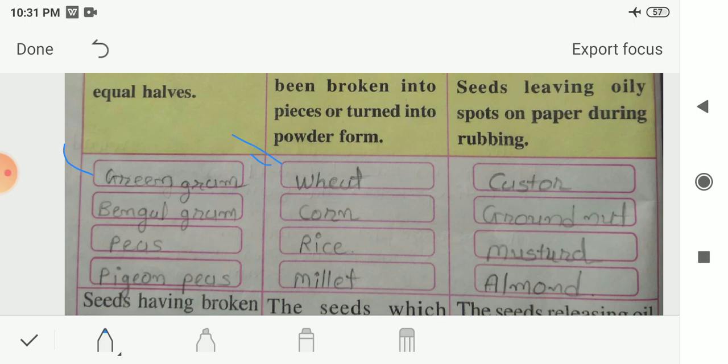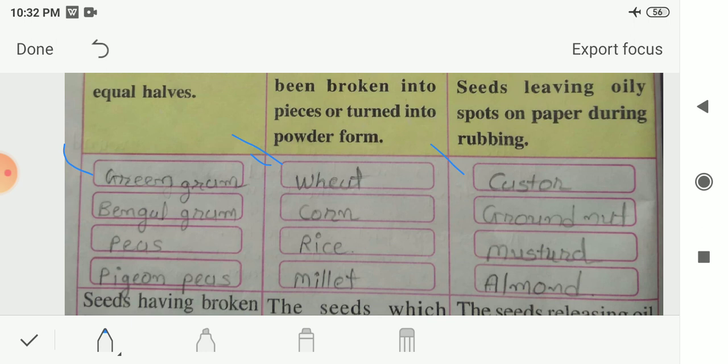These are some of the examples of cereals like wheat, corn, rice and millet. When you break this kind of seeds, they will turn into small pieces or into powder form. So these are known as cereals: wheat, corn, rice and millet. It may be possible you had written some other examples of these cereals, then it is also okay. Here I have written some examples of cereals, pulses and oil seeds.